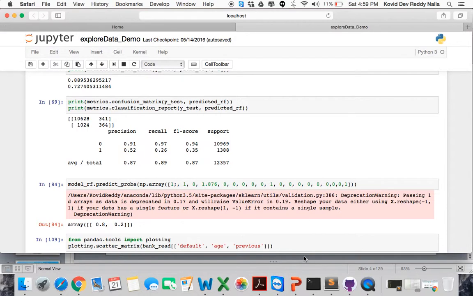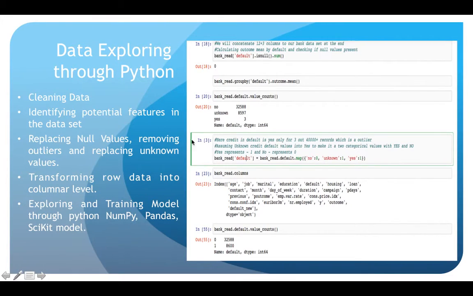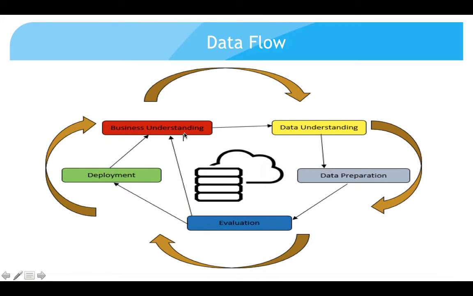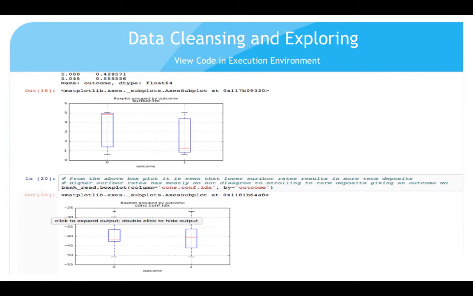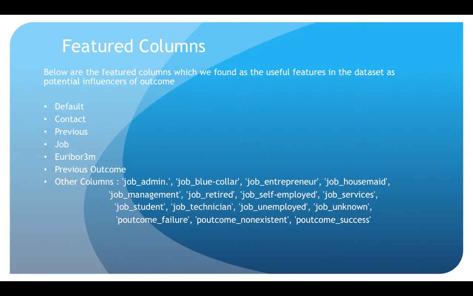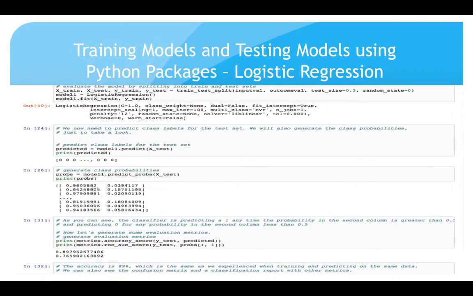Okay, so now let's go back to our presentation. So this is our data flow to explain. We understand the business requirements, we understand the data, we prepare the data, we evaluate the data, and train the model. Once we train the model, we deploy the model and we use it in our service. So here we have seen the data cleansing and exploring. We explained in the Python shell the featured columns we got. These are the featured columns: default, contact, previous.